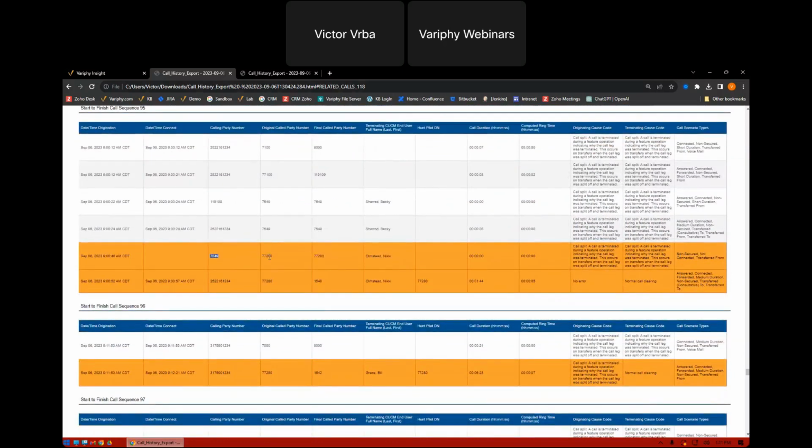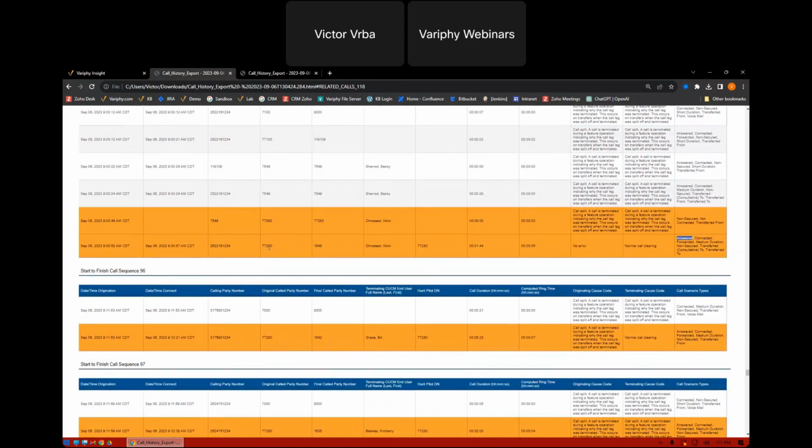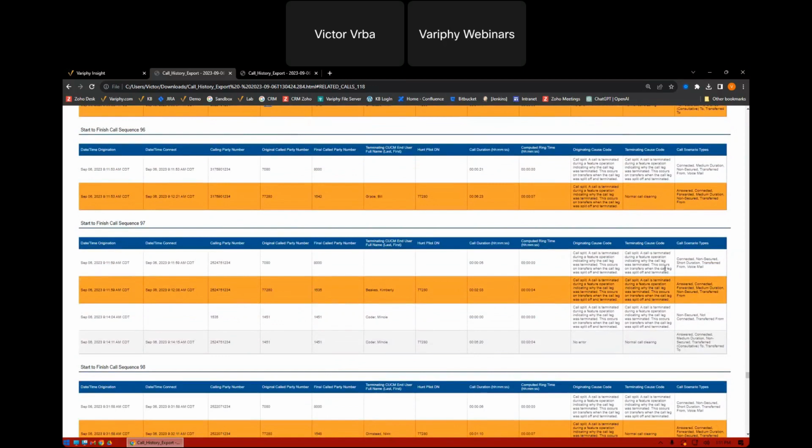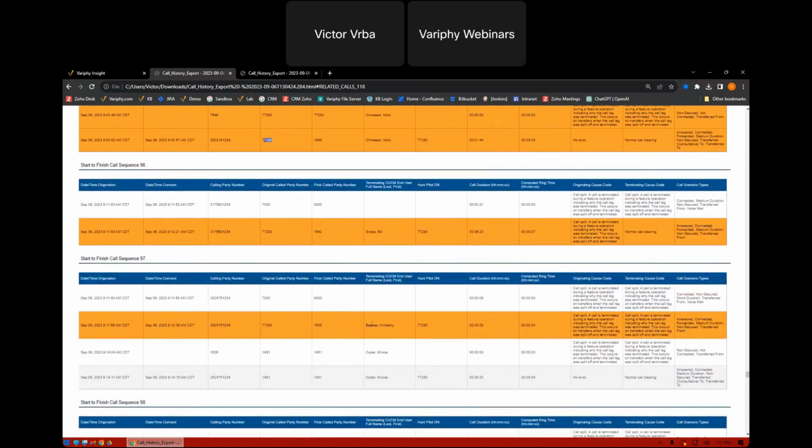So looking at our call scenarios here, we can see that this pass-through leg, the leg that basically sends the call to the hunt group where it ultimately gets answered by a person, is considered not connected. It's not secured, and it's a transferred from. But what it is not is an answered call. So we can focus our hunt group reporting on answered calls. That's going to give us all of the calls that were subsequently answered off of the hunt group. If I scroll through our data a little bit, we can notice that that's also going to cover this call that got answered by Kimberly and then transferred.